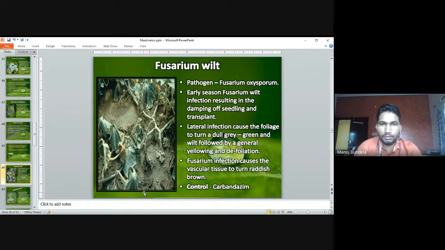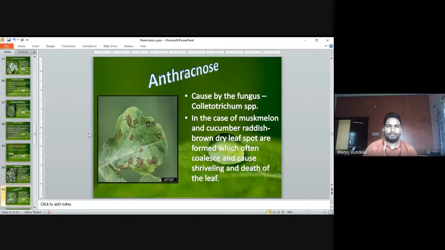Control: Fusarium wilt is controlled by carbendazim. We will spray the carbendazim. So this is the symptom of Fusarium wilt. The plant will start wilting, which means the plant will start dying.